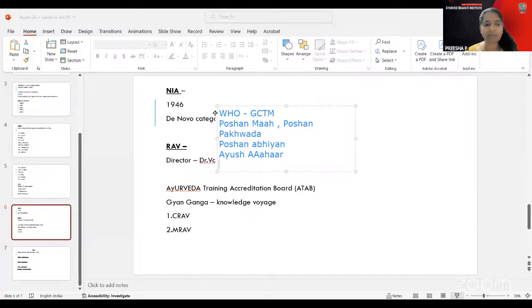One of the schemes is the Ayur Gyan scheme. The ministry has two separate schemes for the promotion of Ayush education and research, and one of them is the Ayur Gyan scheme. Under this scheme, the main thing is that you have to conduct CMEs in Ayush, and innovation activities should also be conducted. So one is continuing medical education and the other is innovation. Here you have capacity building in the Ayush healthcare sector.